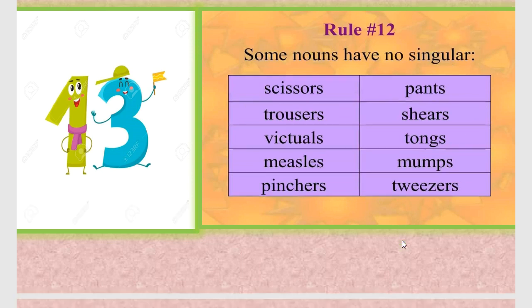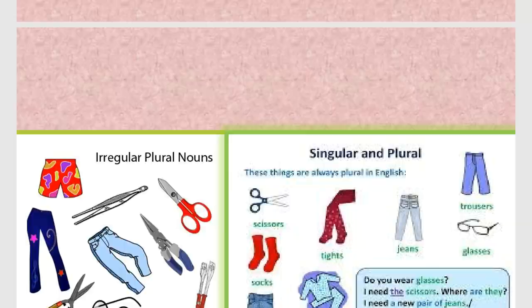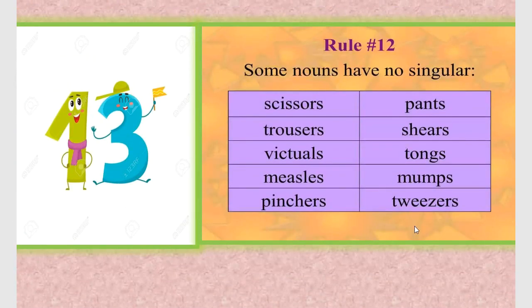Okay. So what type of sentences can it be? Do you wear glasses? I need the scissors. Where are they? These trousers are very tight. Okay. Where are my glasses? Because they are all considered as plural.